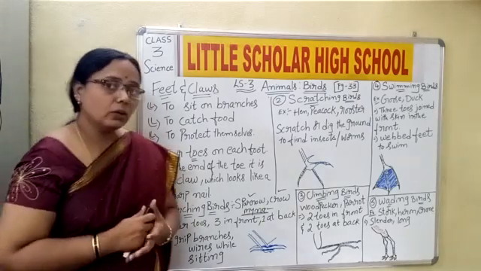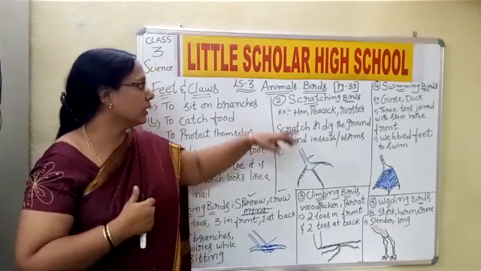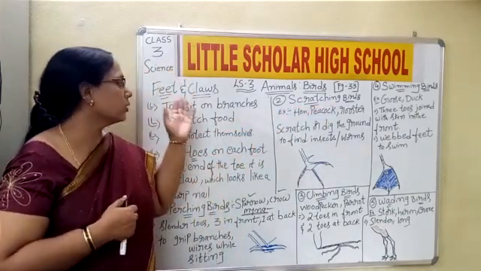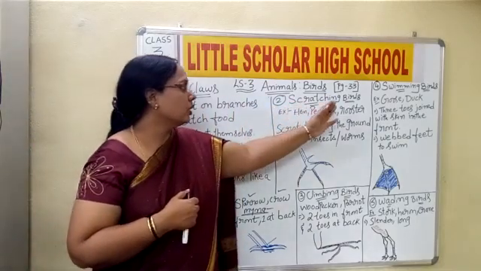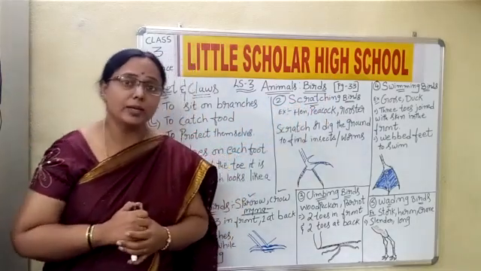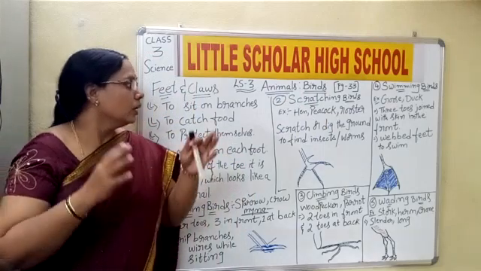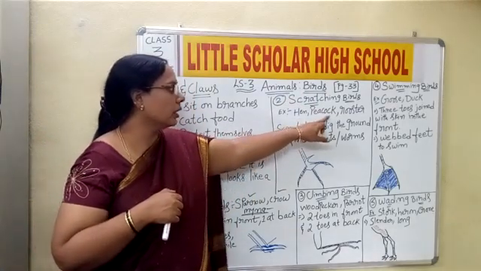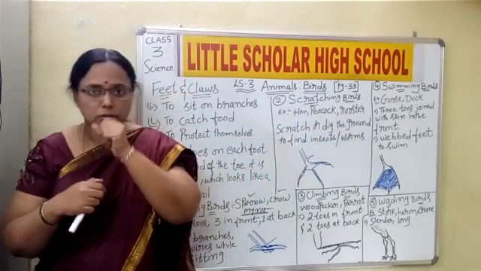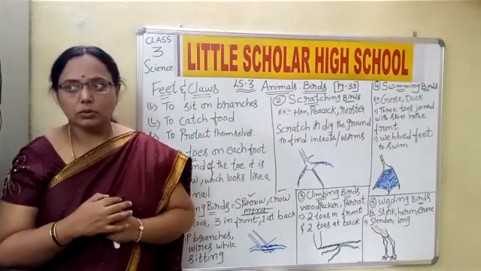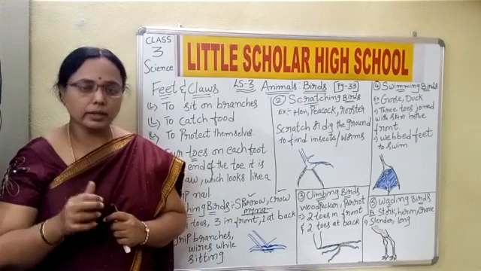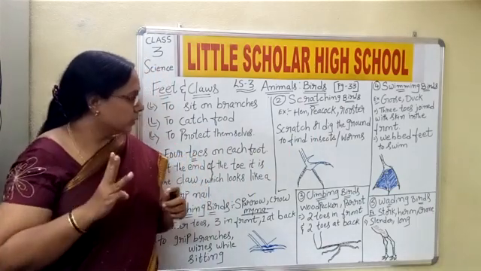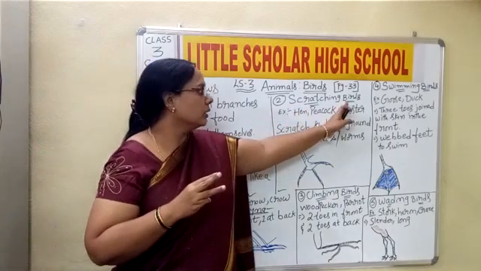Okay, children. Now let us move to the second one, that is scratching birds. Now we shall talk about the feet and claws of the scratching birds. What do you understand by scratching birds? First, let us look at the examples. They are hen, peacock, and rooster. These three birds come under the scratching birds.